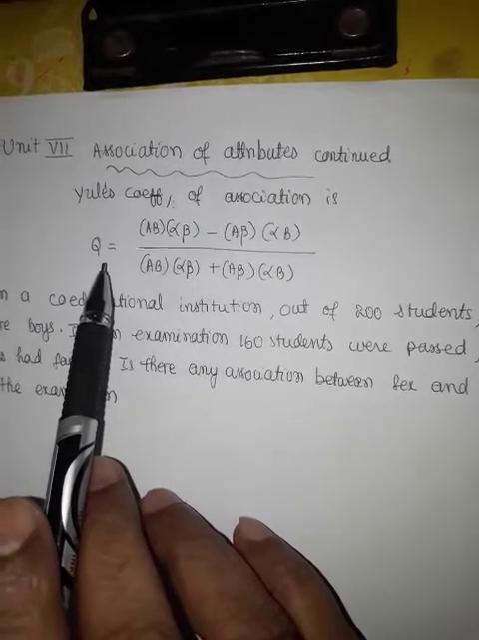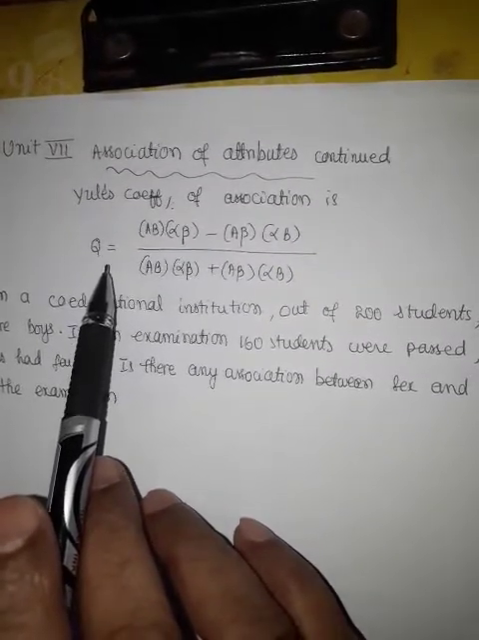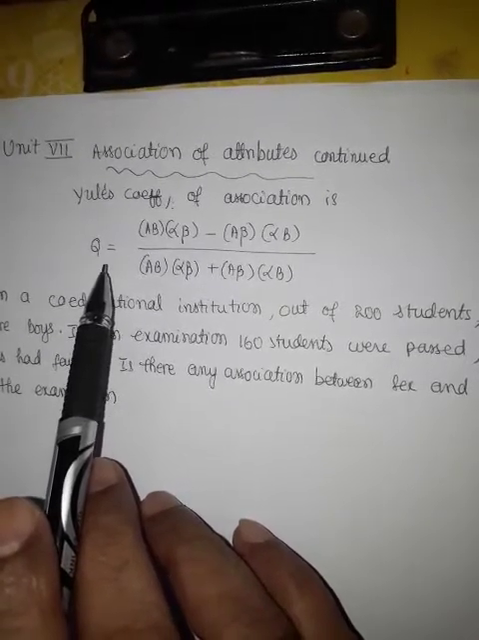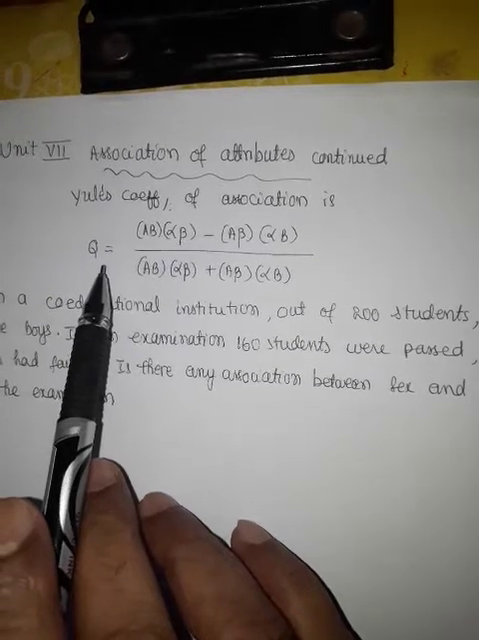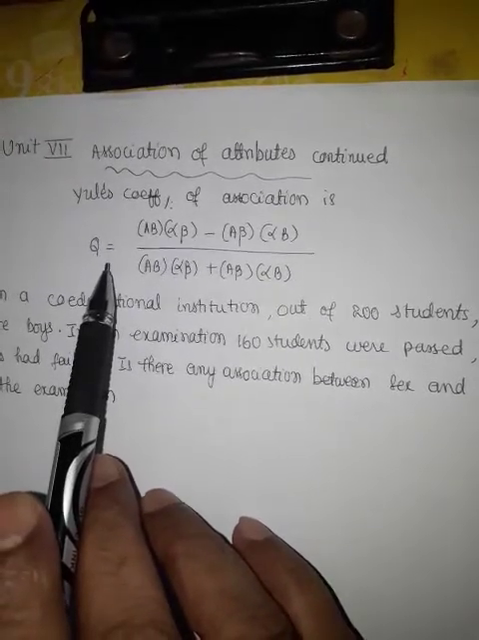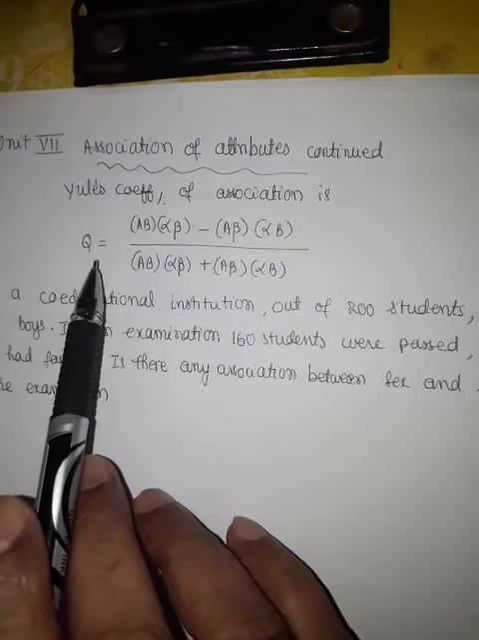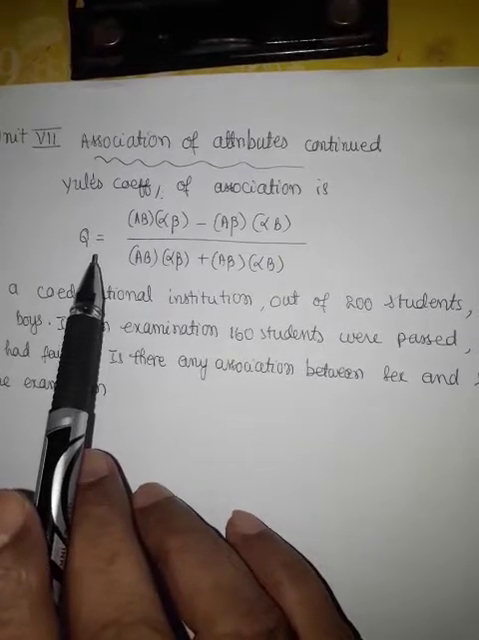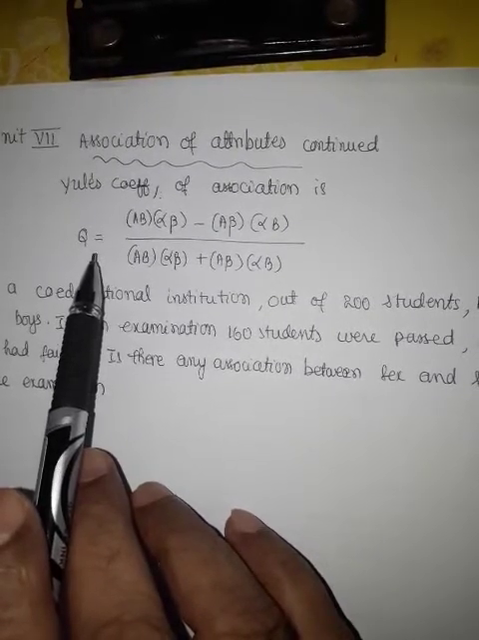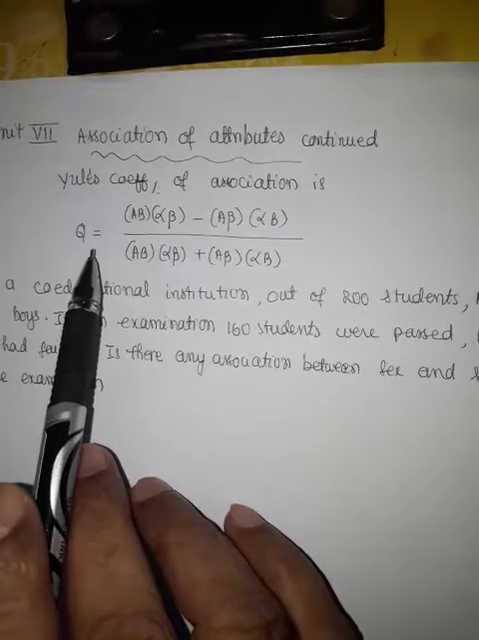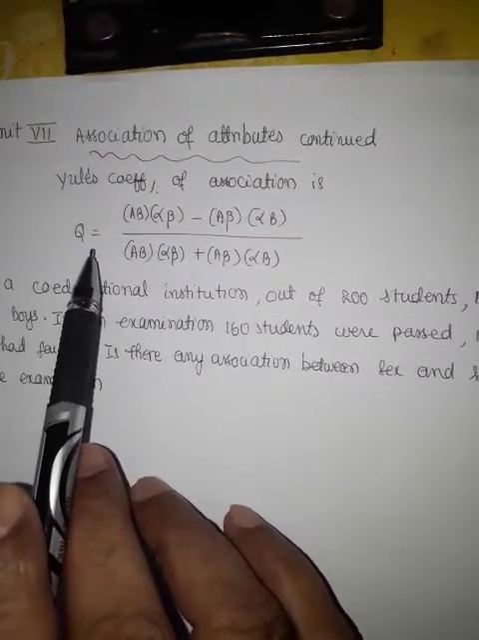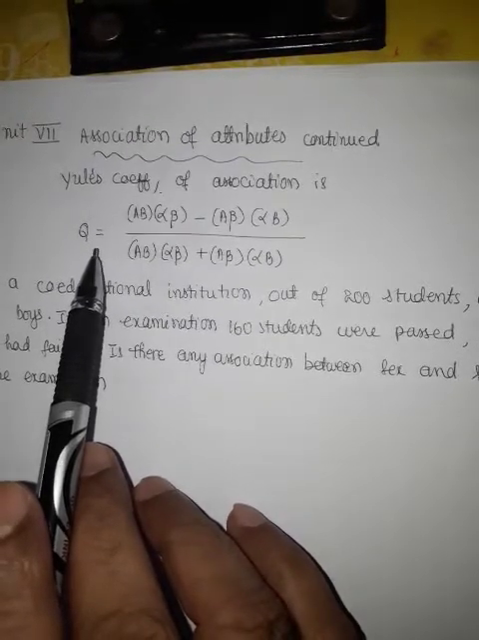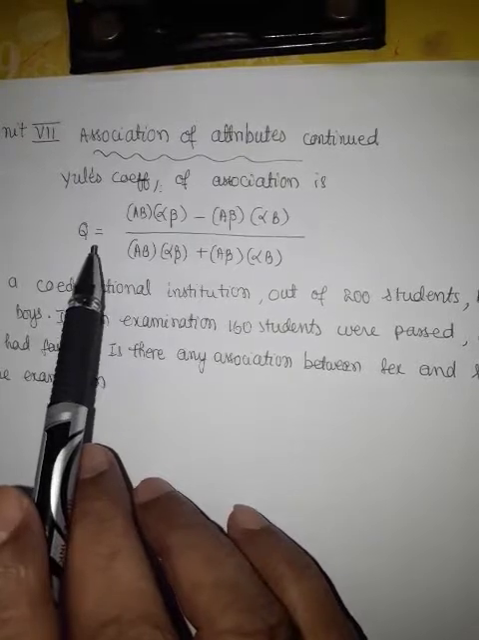If Q is a positive value, we say that there is positive association between the two attributes. If Q is a negative value, we say that there is negative association. If Q is equal to plus 1, there is perfect positive association. If Q is equal to minus 1, there is perfect negative association. If Q is equal to 0, there is no association between the two attributes.